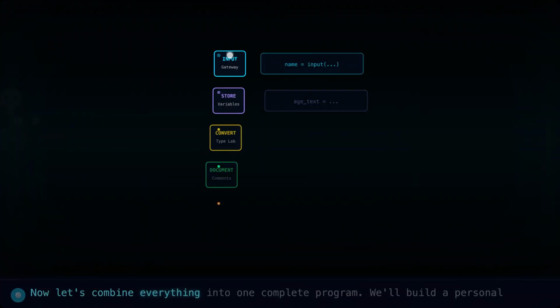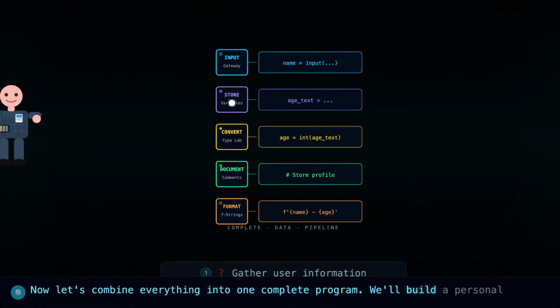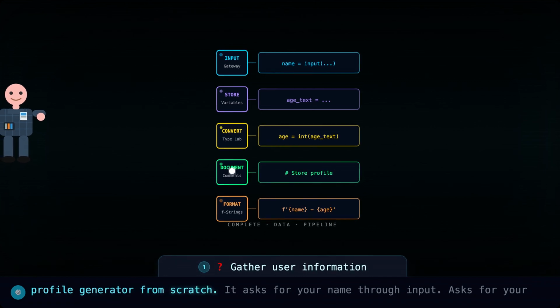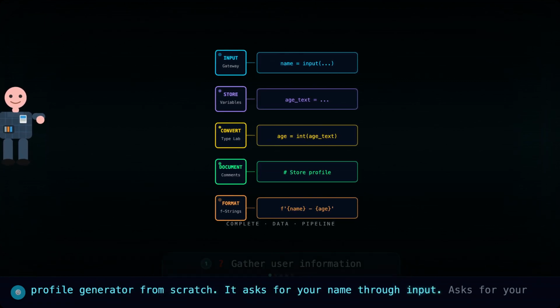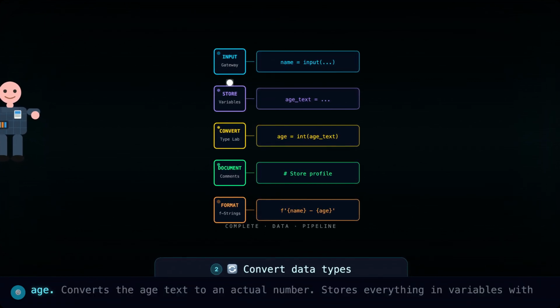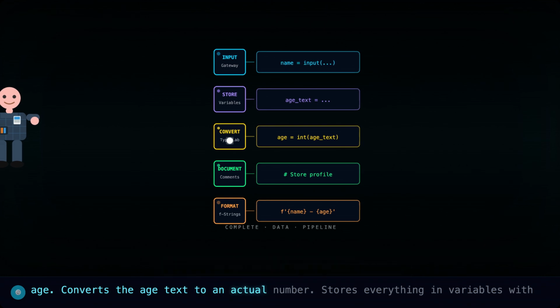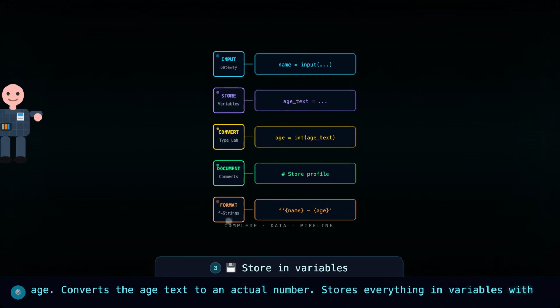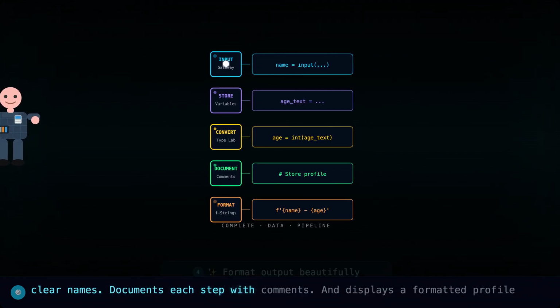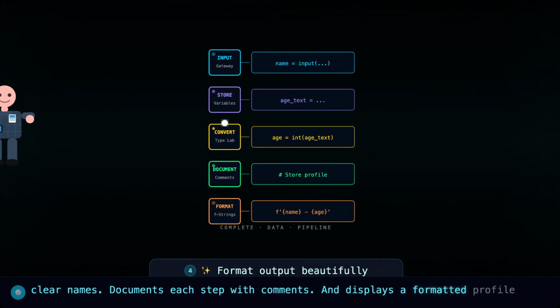Now let's combine everything into one complete program. We'll build a personal profile generator from scratch. It asks for your name through input, asks for your age, converts the age text to an actual number, stores everything in variables with clear names, documents each step with comments, and displays a formatted profile using F-strings.